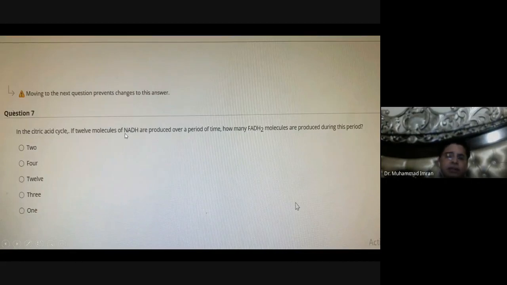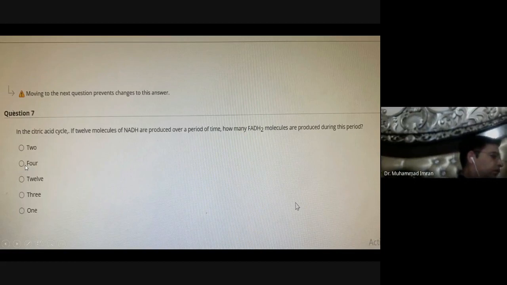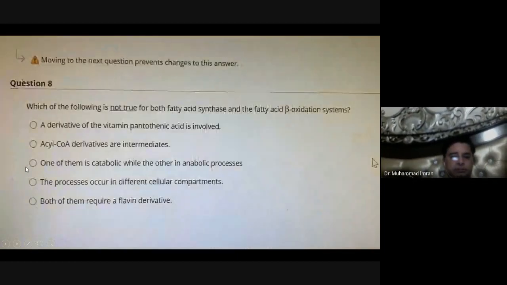In the citric acid cycle, 12 molecules of NADH are produced. One cycle of the citric acid cycle produces 3 NADH, so 12 are produced in 4 cycles. So 4 cycles mean 4 FADH2 will be produced. So the right answer is 4.